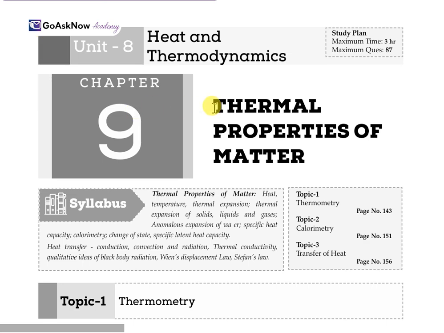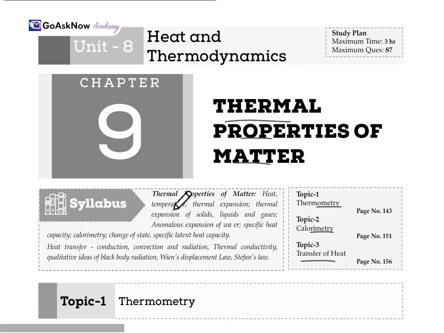Hello. Today we will study Chapter 9, Thermal Properties of Matter. Here in this chapter we are going to cover three major topics: topic 1 is thermometry, topic 2 is calorimetry, and topic 3 is the transfer of heat. So one by one we'll study all the topics separately.